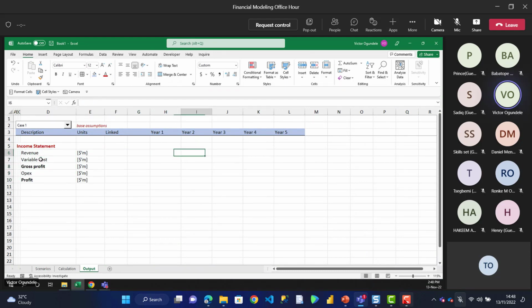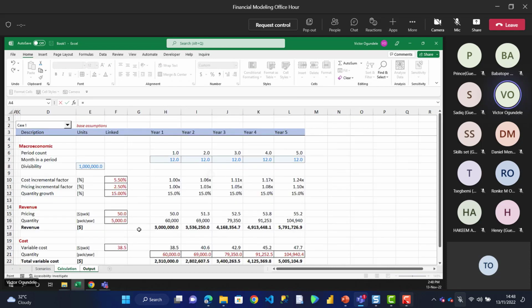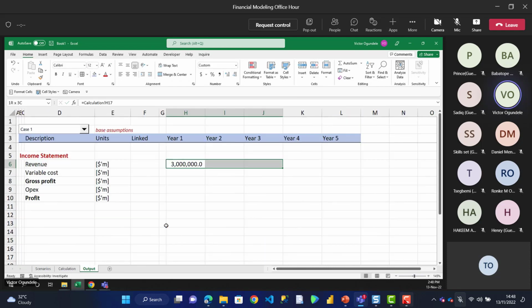So with this now, all we need to do is to just go ahead. Let me reduce this column. All we need to do is to link that to our calculation. So this is our revenue, enter. Let me divide it by a million so that it looks neat like this. So I think this is fine.